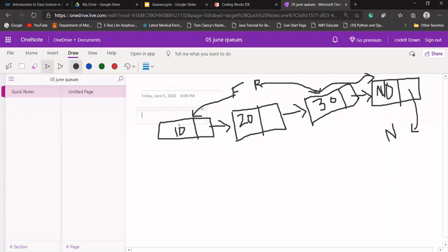And let's say I want to perform a dequeue operation. What does the dequeue operation do? It just removes data from the front of our linked list, from the front of our queue. So suppose we are doing it using a queue. What we need to do is remove this element, and now our front should point to this node. Now we just need to delete this node. Okay, is that clear with everyone?